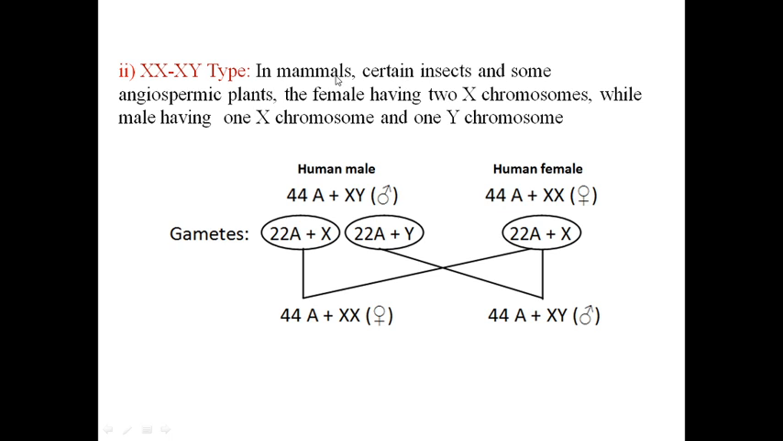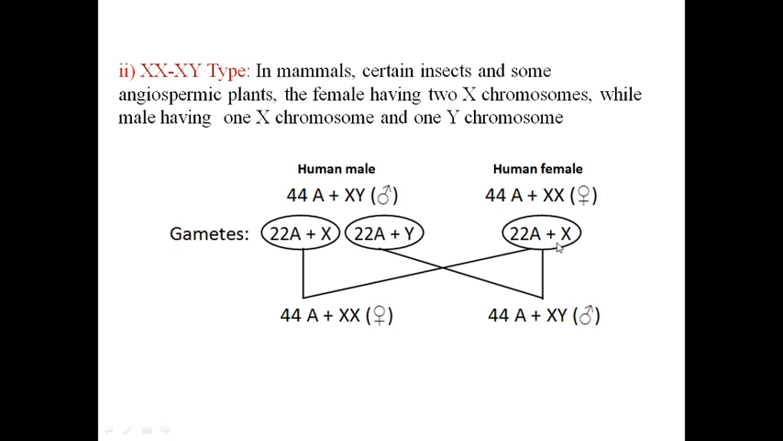In mammals, including human being, certain insects and some angiospermic plants, the female has 2 X chromosomes while the male has 1 X chromosome and 1 Y chromosome. So that's why it is XX-XY. So this example is given here. Human male has 44 autosomes and XY chromosomes. Human female has 44 autosomes and XX chromosomes. So how will gametes be formed? 22 autosomes plus X, 22 autosomes plus Y, meaning 2 types of gametes. 50% sperms containing X, 50% sperms containing Y.